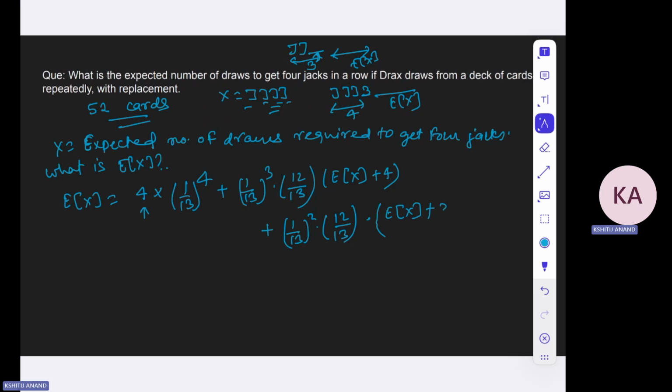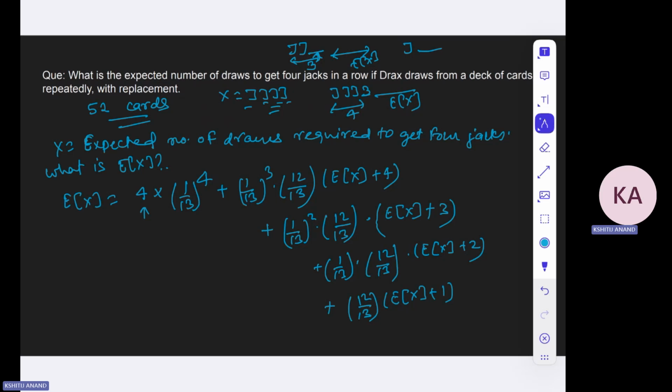So it will be x plus 3. Similarly, if we get J from here, then it would be 1 by 13 into 12 by 13 to the power 1 again, and then x plus 2, right? And then even if the first draw itself is not J, then in that case I will require, the probability of which is 12 by 13, x, and only one step has been wasted.